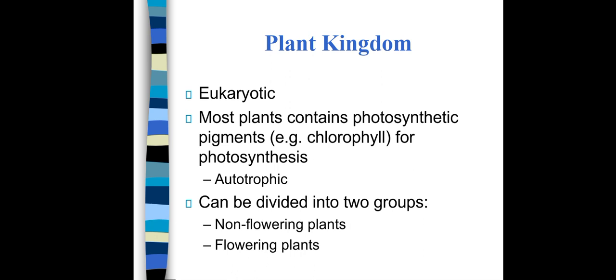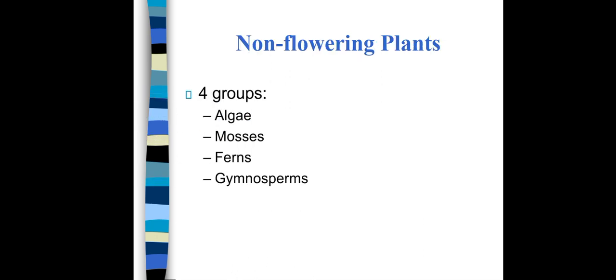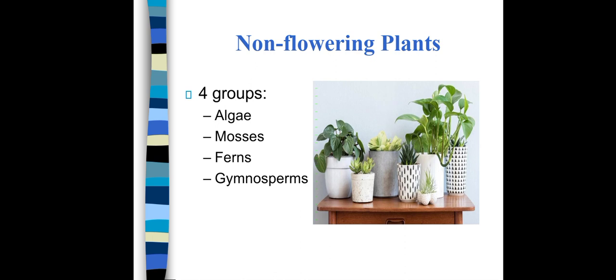Name से ही पता चल रहा है, those who produce flowers are flowering plants and those who don't produce flowers are non-flowering plants. Let's see non-flowering plants. They have 4 groups: algae, mosses, ferns and gymnosperms. They all cannot produce flowers. तो how do they reproduce themselves, how do they undergo reproduction? बाय सीड्स और बाय स्पोर्स.